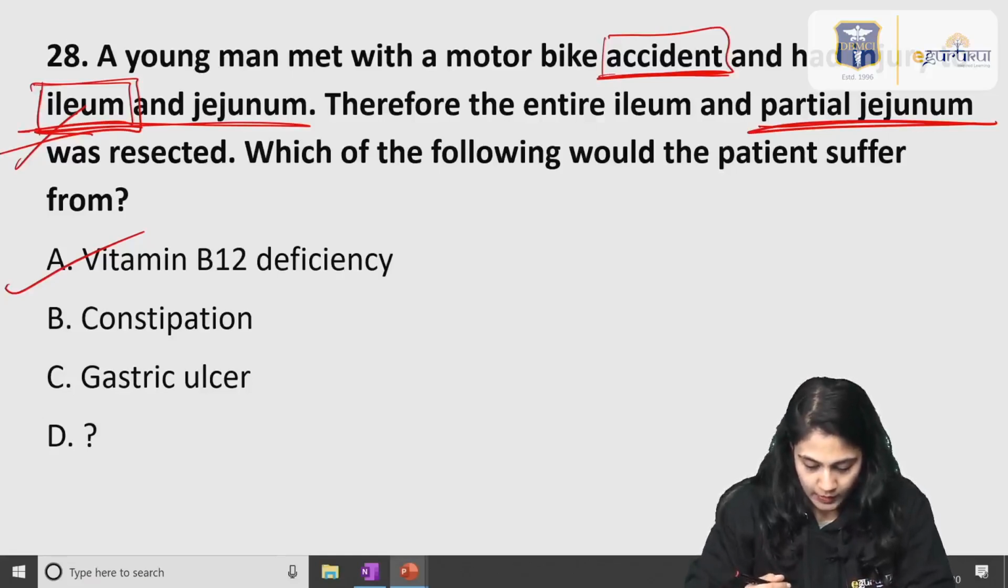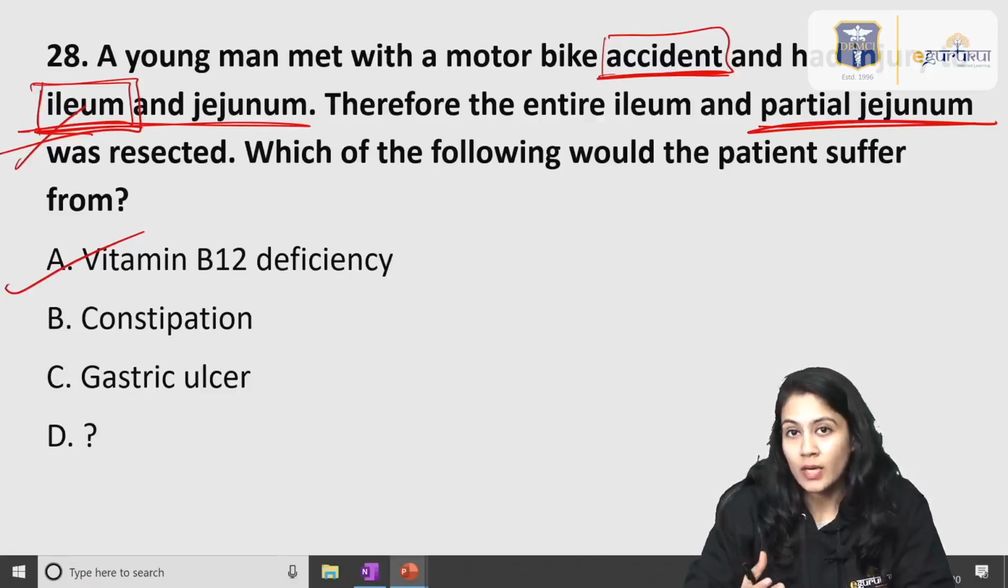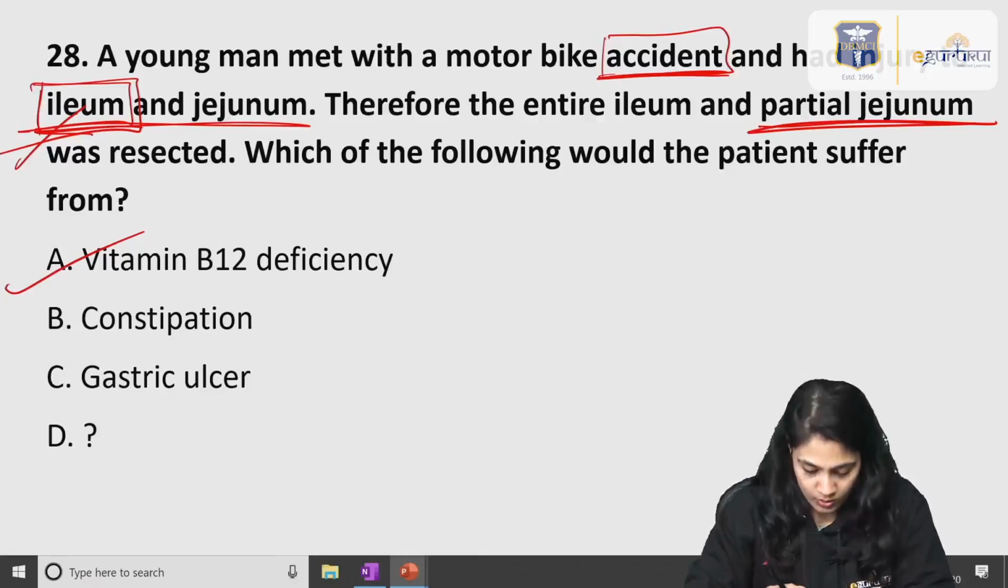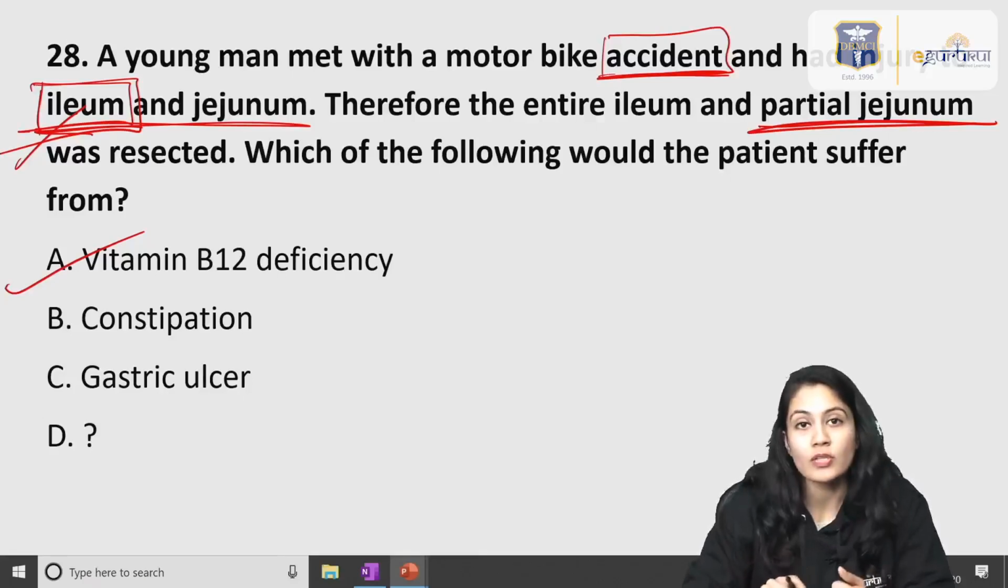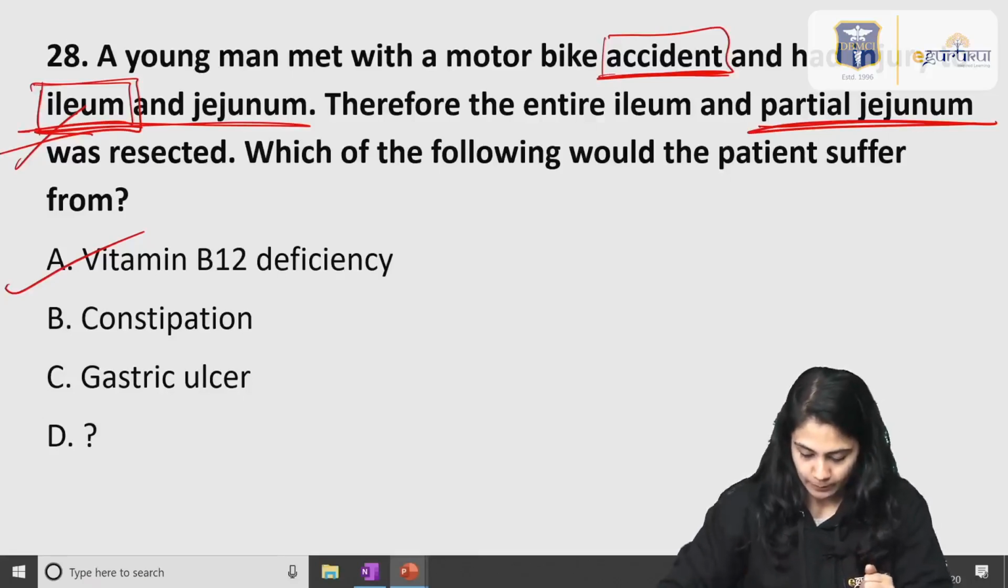Gastric ulcer cannot be the case because there is no injury to the stomach or anything else. The buffering system is properly going on, and constipation cannot be the issue, right? So the answer over here is option A.